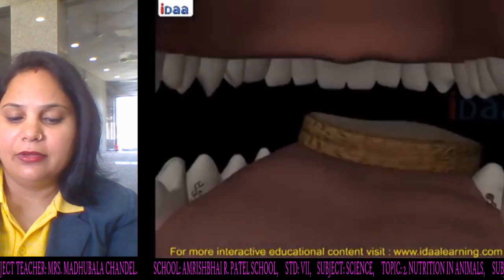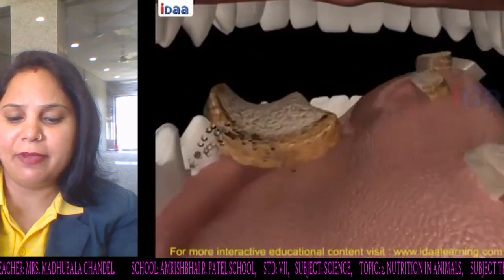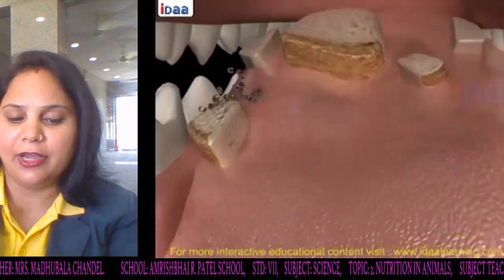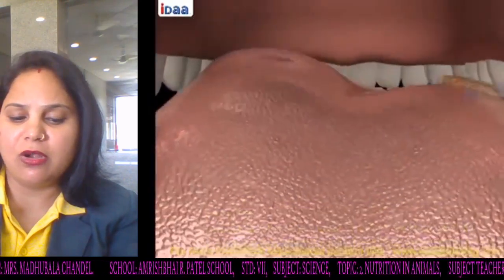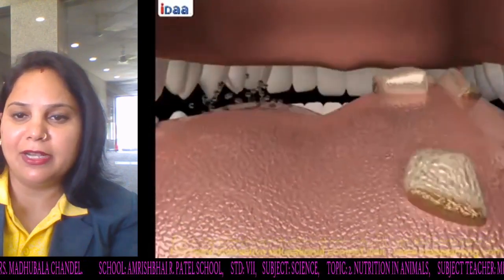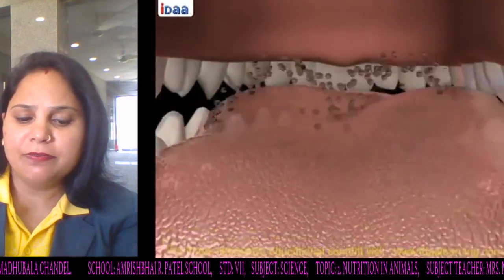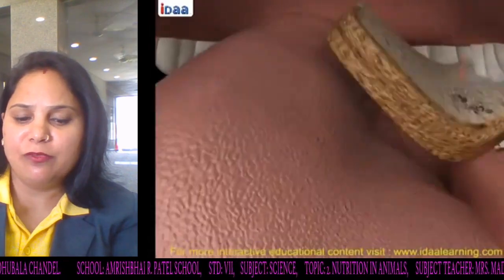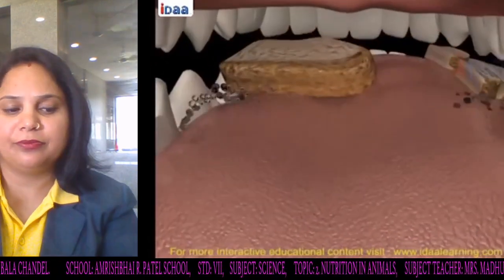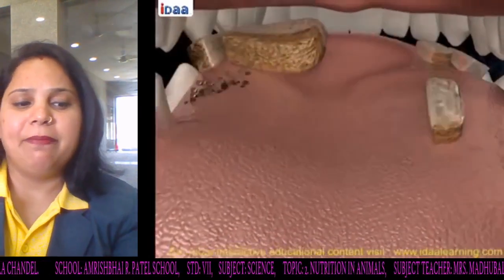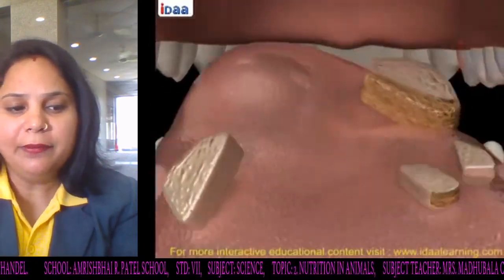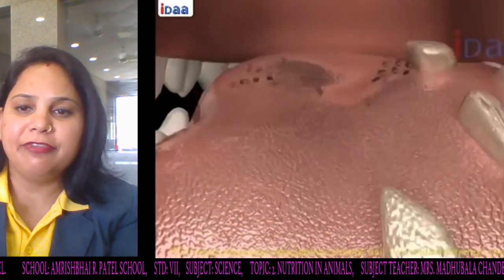Tongue. The taste of the food can be detected by the taste buds present on the tongue. It is a fleshy muscular organ attached to the floor of the buccal cavity. It is free at the front and moves in all directions. Taste buds appear as small bumps on the tongue and have different regions which help us enjoy different tastes.